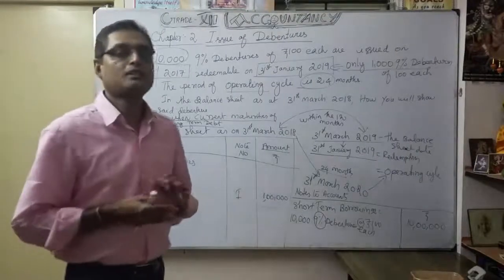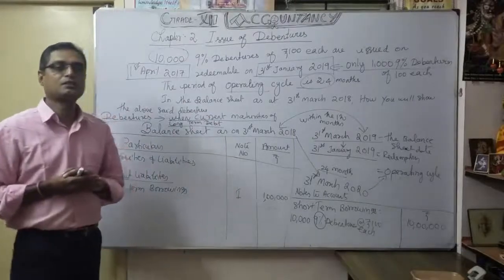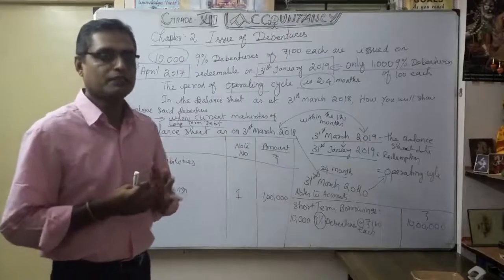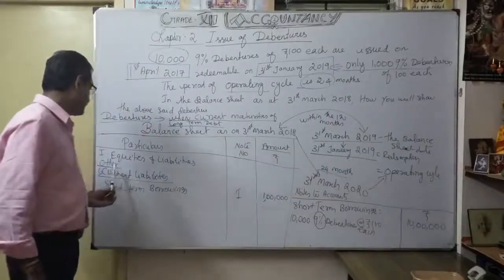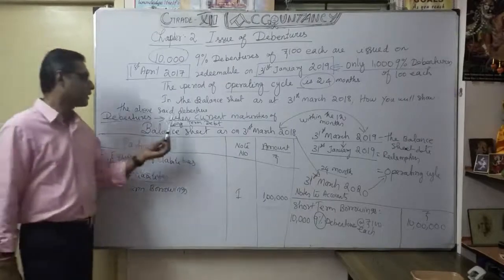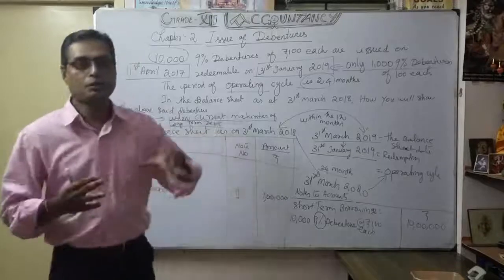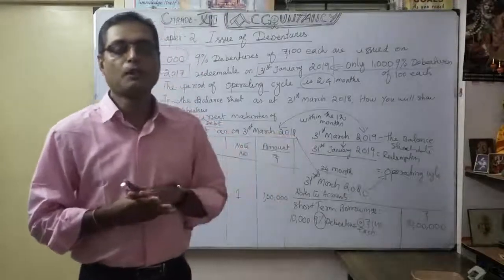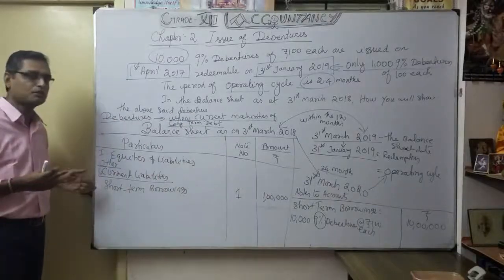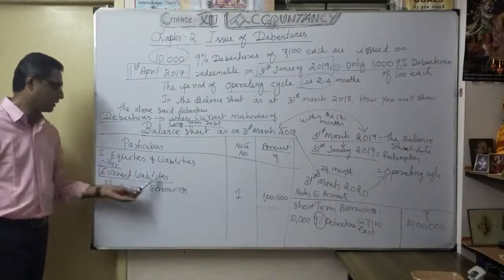Anyway, it is coming under short-term borrowings. Why is it called short-term borrowings? Because it is going to be redeemed within the year. I redeem only 1,000 debentures, that's why I am going to show other current liabilities. So that's our idea here. This is the current maturity of long-term debt. As of now, the maturity is of how many debentures? Here the maturity is only 1,000 debentures, that's why it comes under other current liabilities.